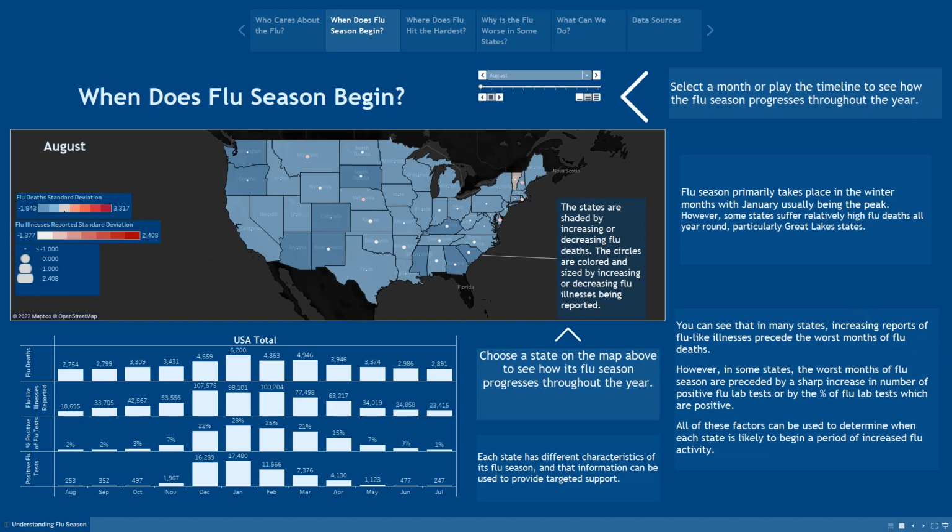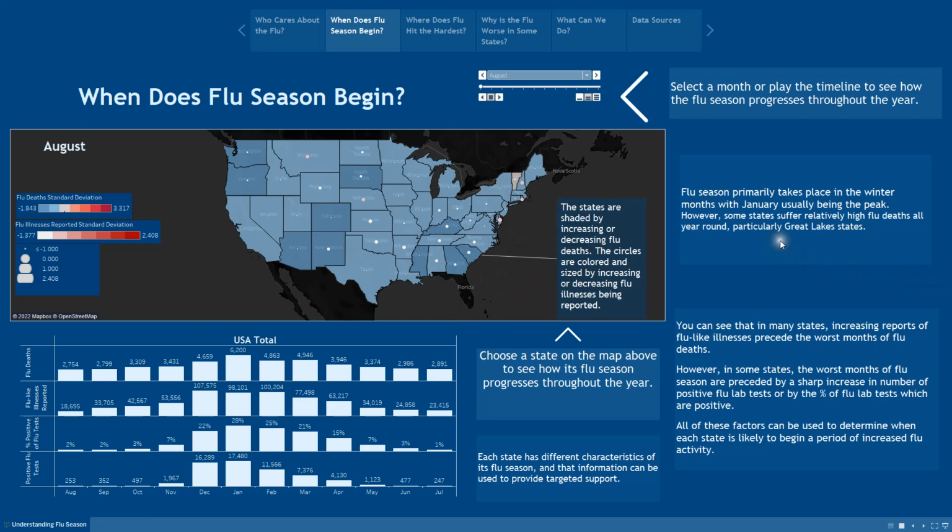Now we're able to show a strong comparison of how flu season progresses between various states by using z-scores for standard deviation, and that's the numbers that you see on the legend here. What this does is it helps to normalize all the values so that flu season progression is just as clear to see in a low population state, like some of these middle states, as it is in a high population state, like California, Texas, New York, etc.